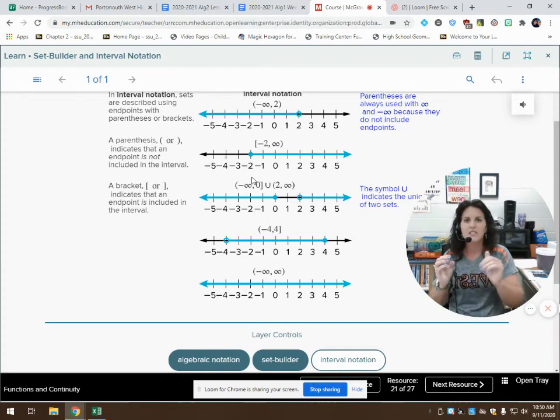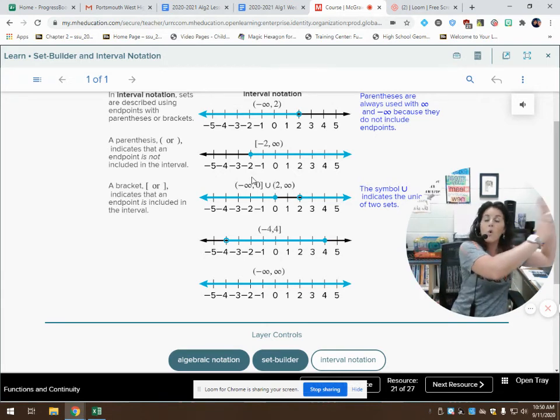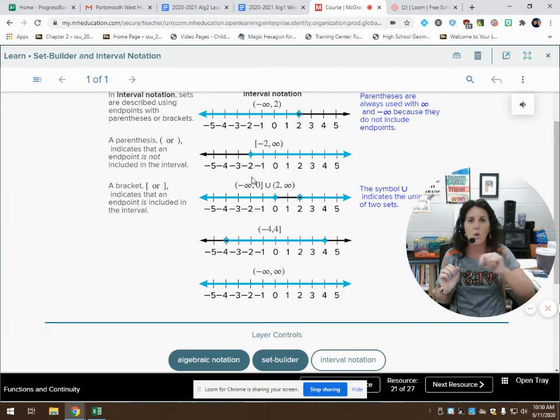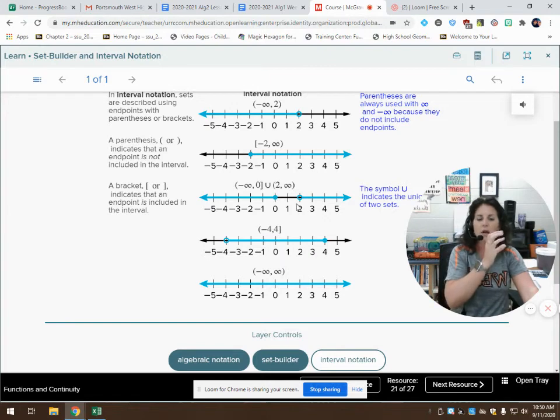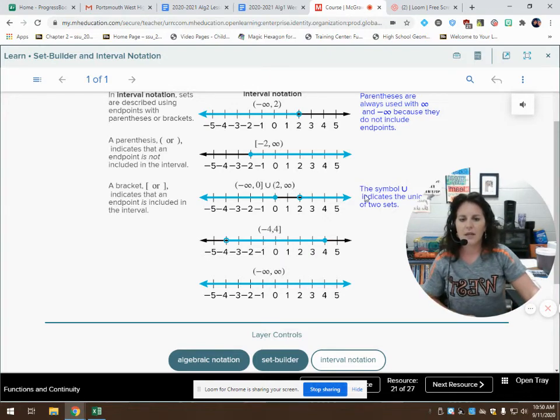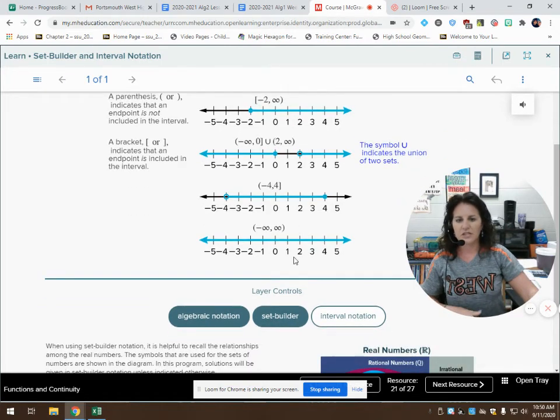Then there's a break. So I have to union that with the solution set. I've got all these solutions and all of these over here. It could be all of these or it could be any of these. So I say "or" using the union symbol. That's a U for union. So unioned with 2, not including, so I'm using my parenthesis, up to positive infinity. Okay, and I could keep on going through these, but you get the idea.